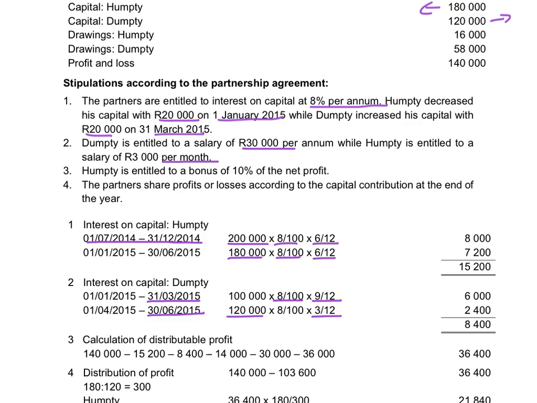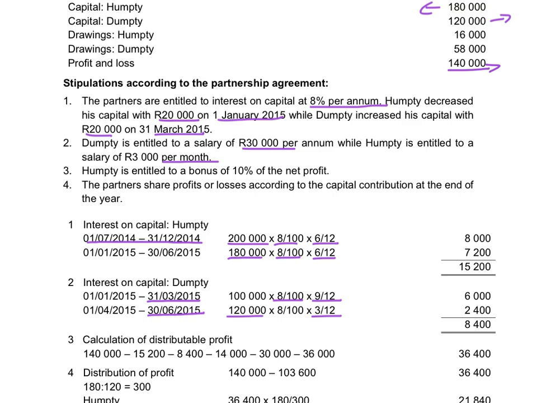The profit that was calculated in the profit and loss account was 140,000. So the sales and cost of sales was transferred to the trading account to calculate the gross profit. The income and expenses were transferred to the profit and loss account to calculate this profit of 140,000 that will now be distributed between the partners.